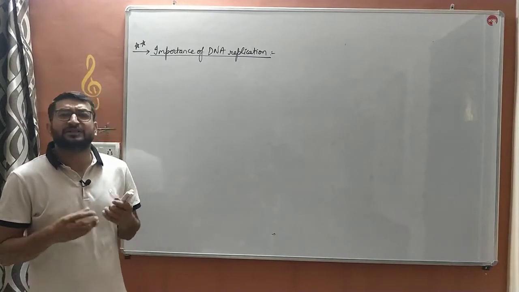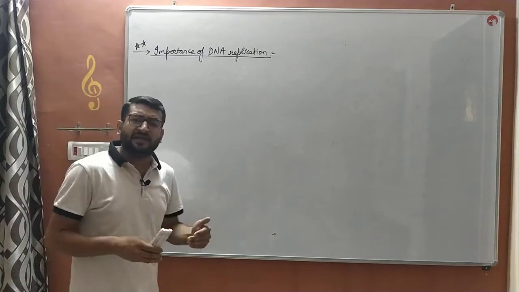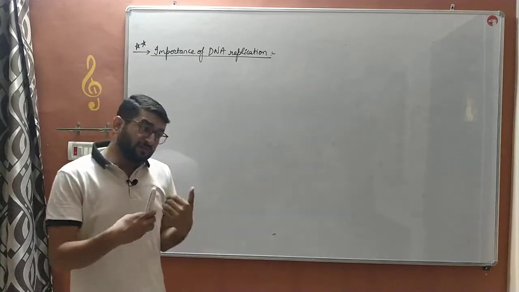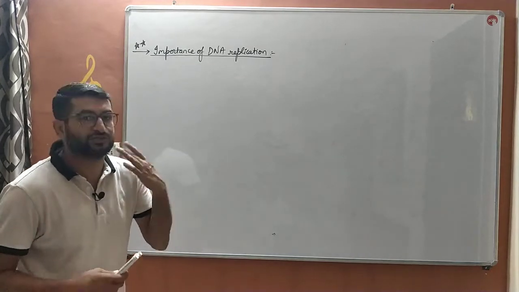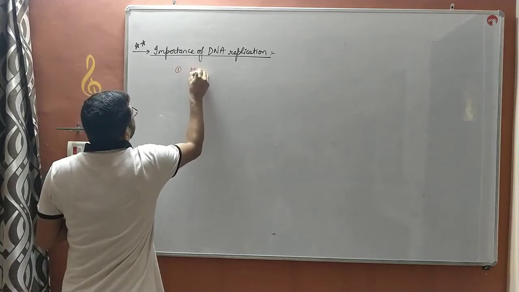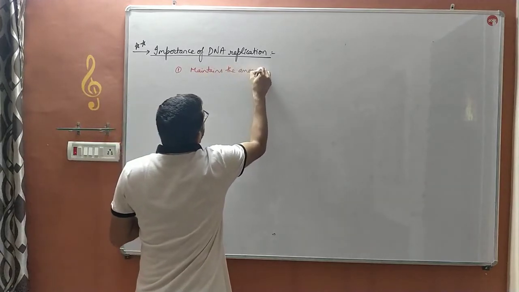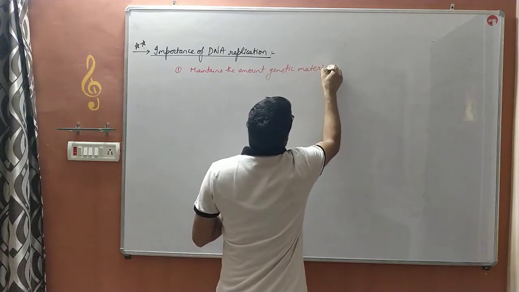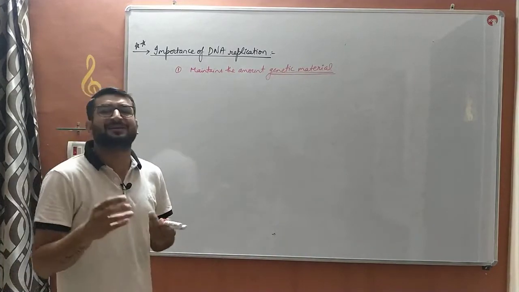Now we will discuss the next point, that is importance of DNA replication. As we have discussed, bache, in asexual reproduction, DNA copies itself. Now we will discuss what is the significance of this copying, of this DNA replication. The first significance is it maintains the amount of genetic material in the daughter cells. So you can make a first heading as well, that is the maintenance of genetic material.